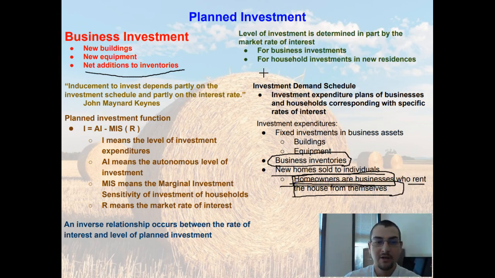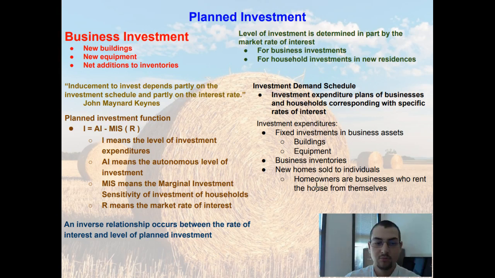And just like what we talked about up here, whenever we're talking about the interest rate, you're only going to buy if it is better or more profitable than if you rented. So it's logical to say that we're trying to make a comparison to see, if we continued to rent or if we bought the house, which one we're better off. So this little phrase, homeowners or businesses who rent the houses from themselves, allows us to evaluate that on a more accurate scale.